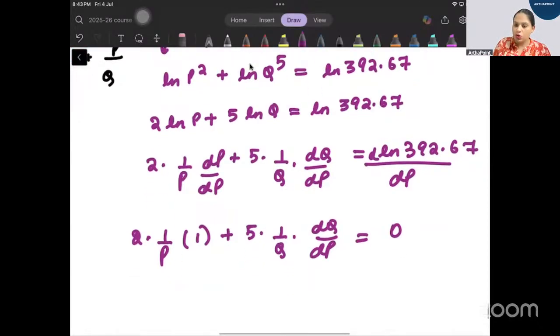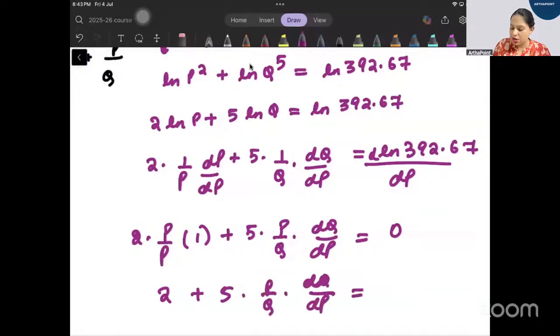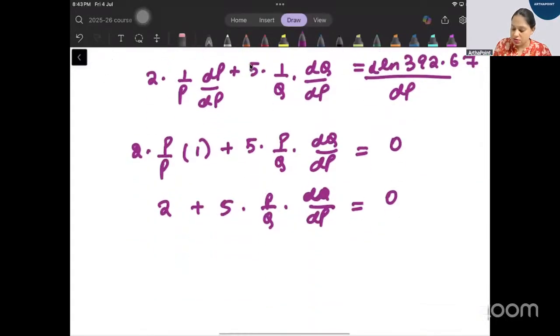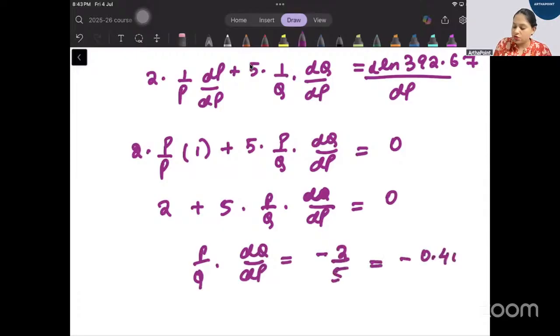And now you just go ahead and you multiply by P throughout. So P here and P here. And you will get 2 plus 5 P by Q dQ by dP equal to 0. Right? Now just find this. So P by Q dQ by dP will be minus 2 by 5, minus 0.40. This will be elasticity of demand.